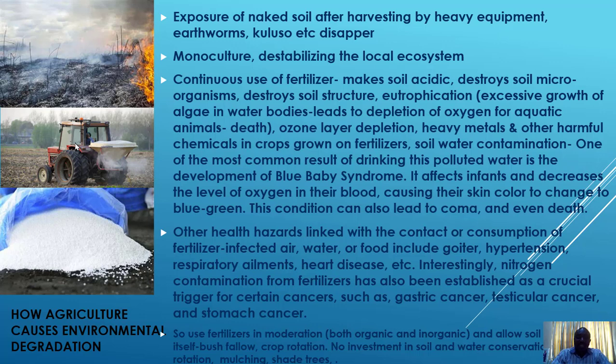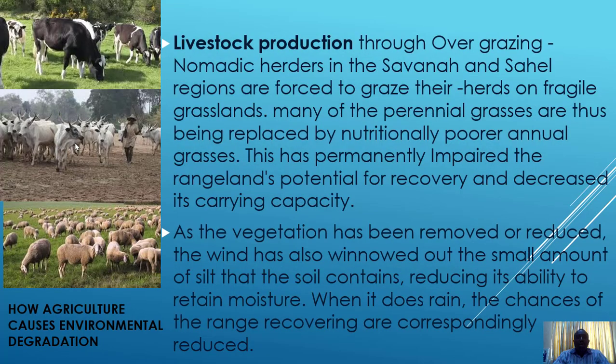So the use of fertilizer is noted to be taken in moderation, whether organic or inorganic. We should allow the soil to replenish itself through bush fallow, crop rotation, and other things like that. So investments in soil and water conservation are very, very important. We can also talk about mulching, shade trees, etc. Now, what other activities in agriculture make the environment become degraded?